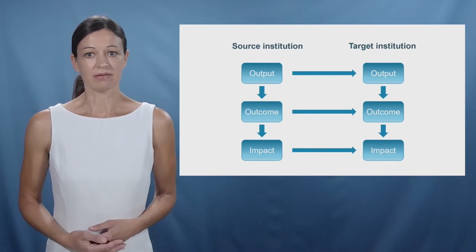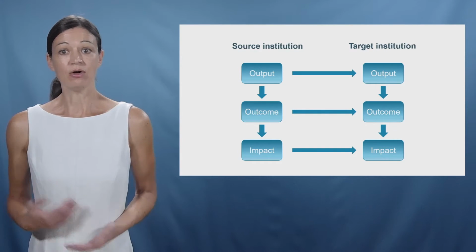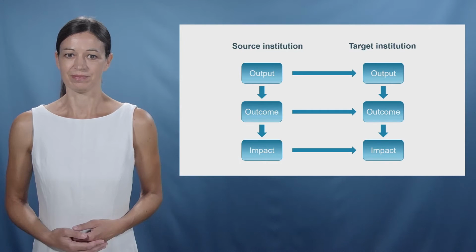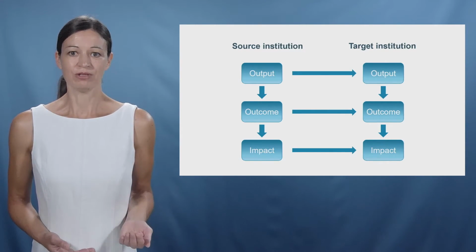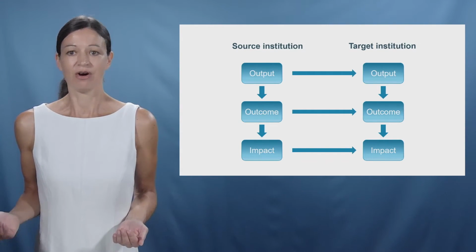At the impact level, changes that solve one problem can either also solve another or create or worsen another problem. Of course, one stage of one regime can also influence other stages of another regime.